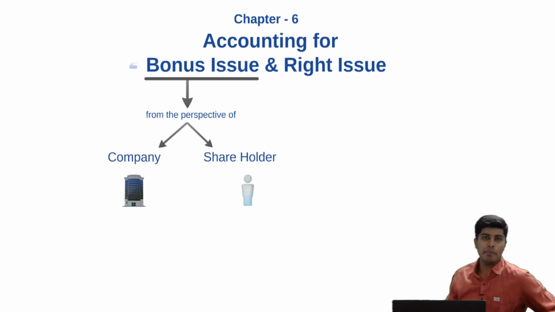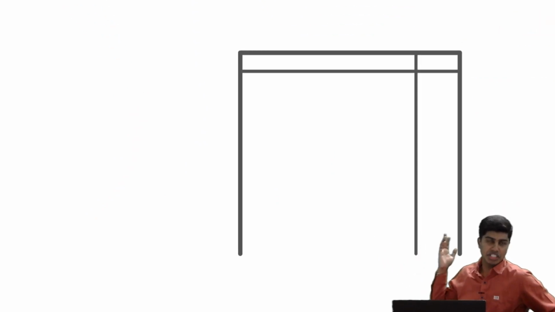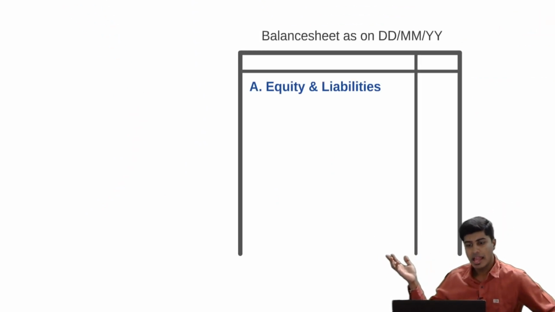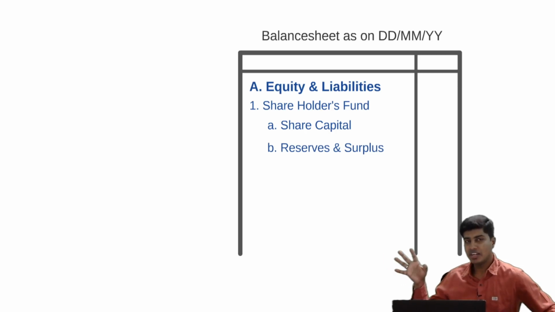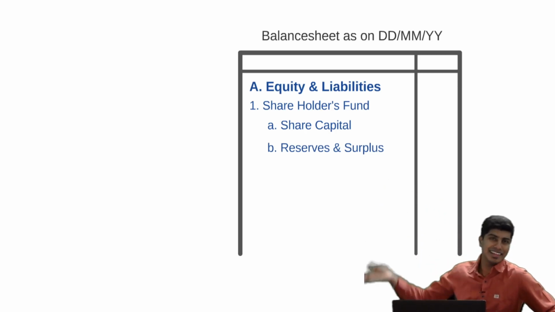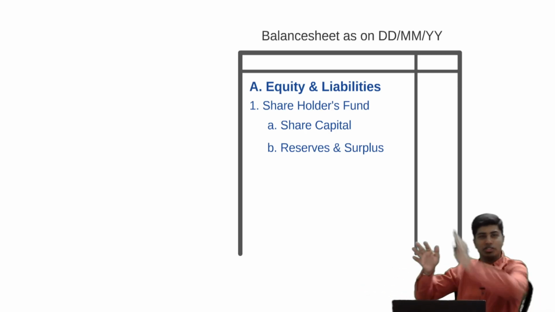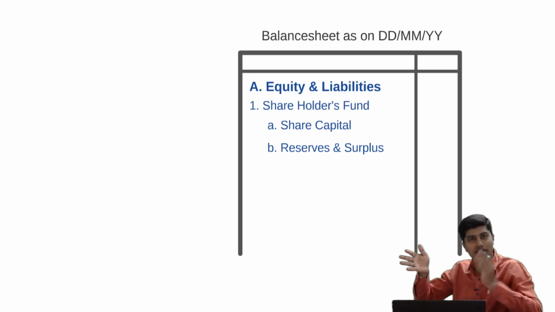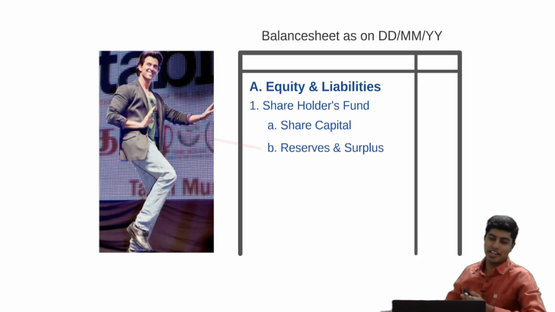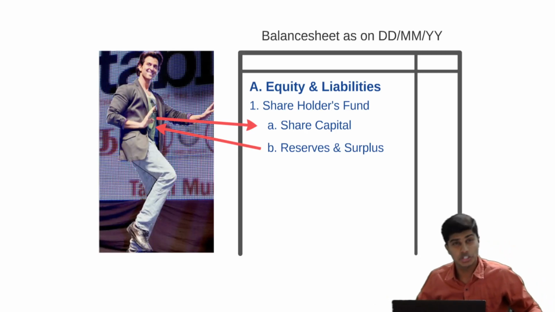When we use the word capitalization of reserves, we can understand it with the help of a balance sheet this way. In a balance sheet, we have, starting with shareholders funds, share capital, and then reserves and surplus. If we take some part of this reserves and surplus and put it onto share capital, that is capitalization of reserves. It is like our age-old Hrithik Roshan step. You take it from the reserves, add it to capital. You take it from the reserves and add it to capital. That's what we call capitalization of reserves.